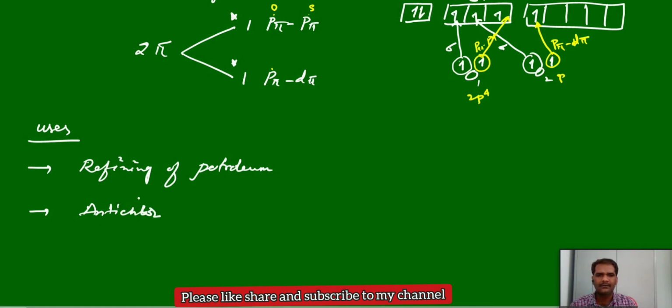Anti-chlor is nothing but removal of excess chlorine. And also we can use this as a disinfectant. Anti-chlor and disinfectant, and also we can use this as a preservative. These are a few applications of sulfur dioxide.